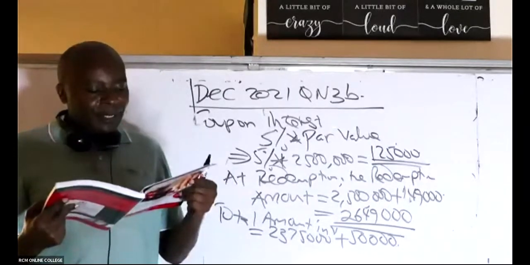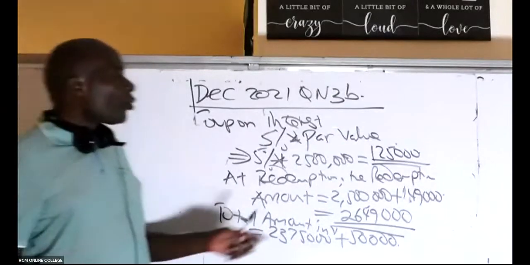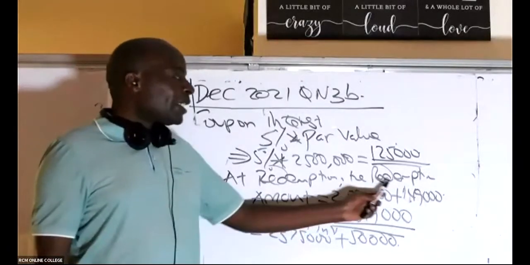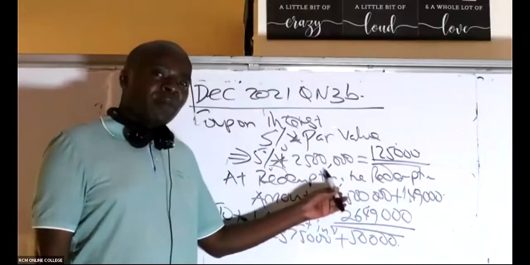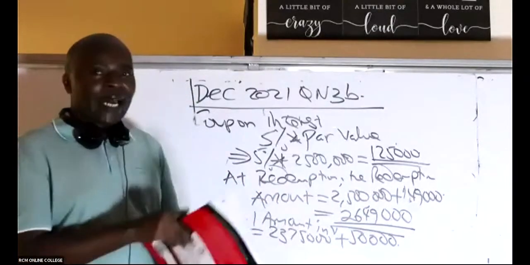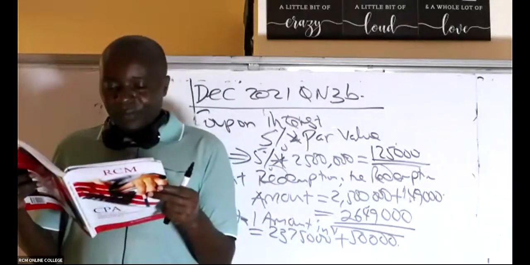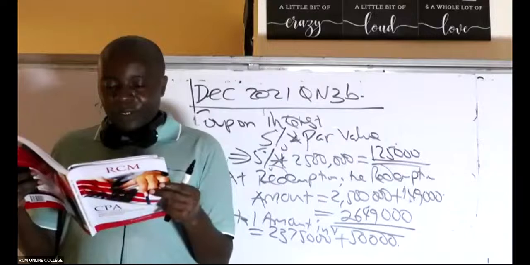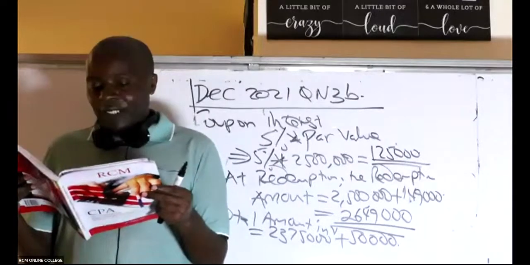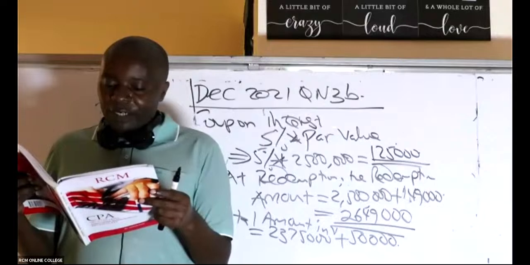The bond will be redeemed at a premium of 149,000. So the redemption amount will be the par value plus the premium, which gives us 2,649,000. It will be redeemed on 1st July 2024. The effective interest rate on the bond is 8%.